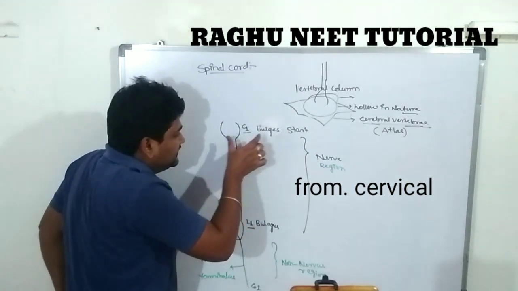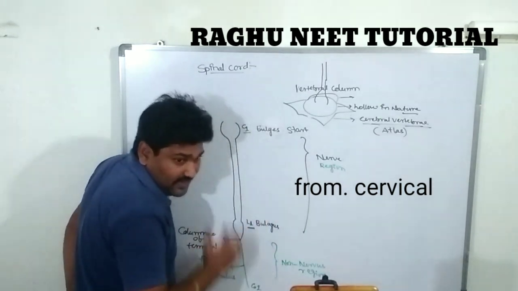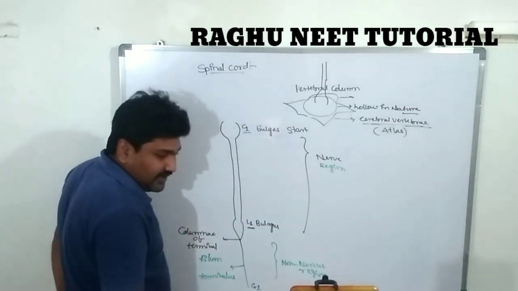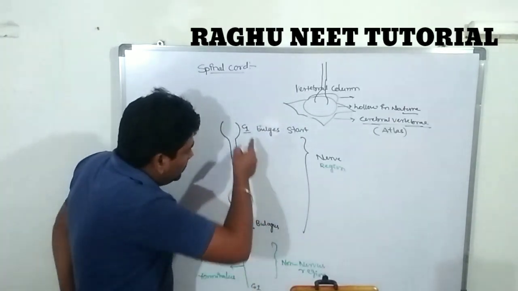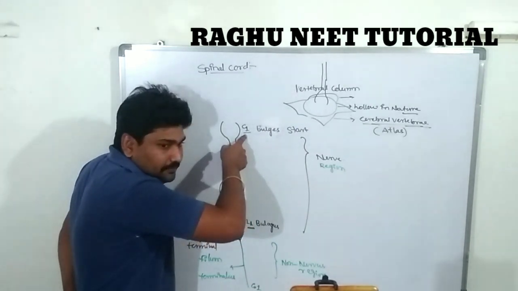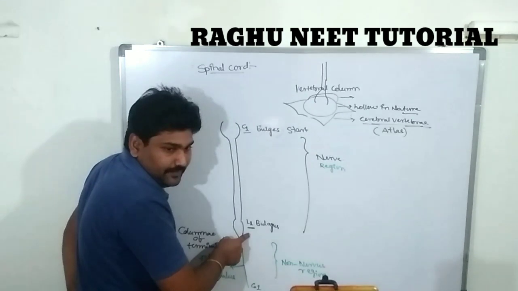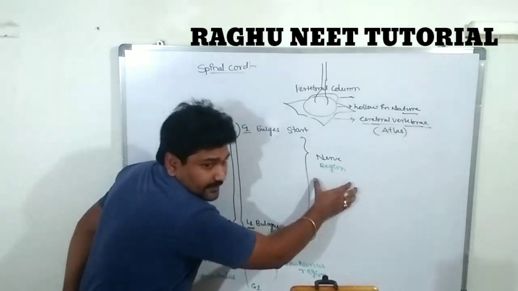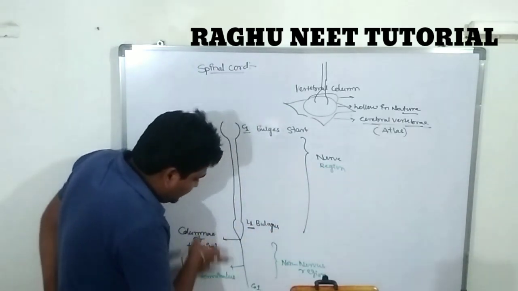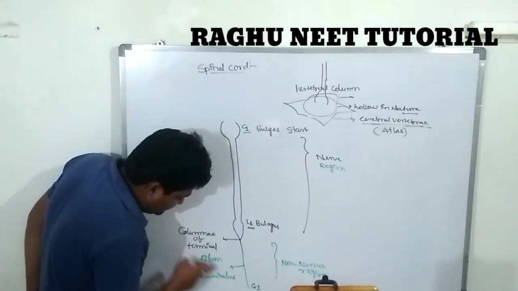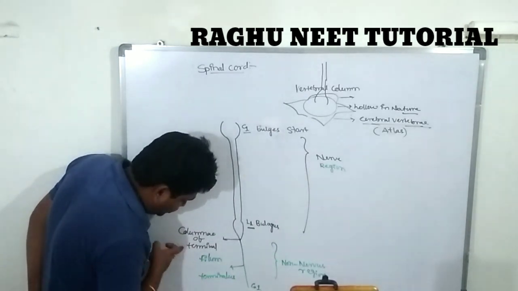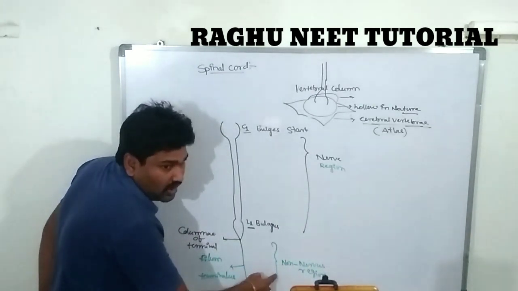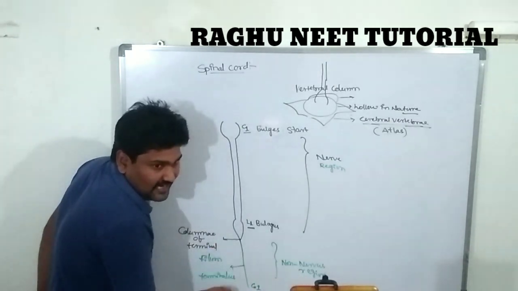There are two bulges. The anterior bulge is the cervical bulge, or cervical swollen part. The posterior one at L1 is known as the conus terminalis. In between the cervical and lumbar vertebrae, nerve regions are present, complete nerves. Next, between the conus terminalis and the filum terminale, the non-nervous region is present, so there are no nerves.